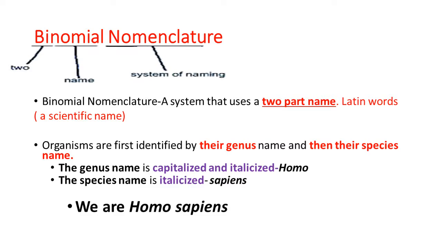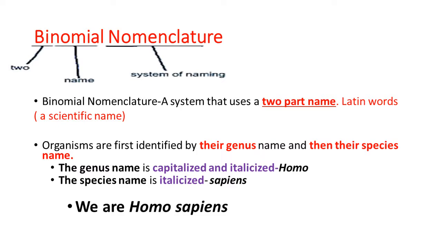Binomial nomenclature is a system Linnaeus came up with. Bi means two, nomial means name, nomenclature means system of naming. Binomial nomenclature is for naming organisms, giving them a two-part Latin name, a scientific name instead of common names. Organisms are first identified by their genus and species names. The genus name is capitalized and italicized, while the species name is italicized only, never capitalized.